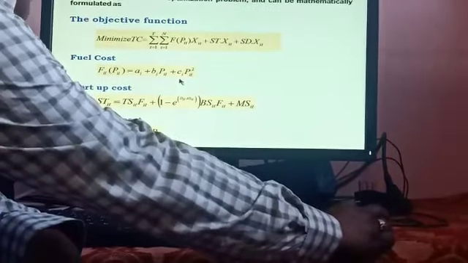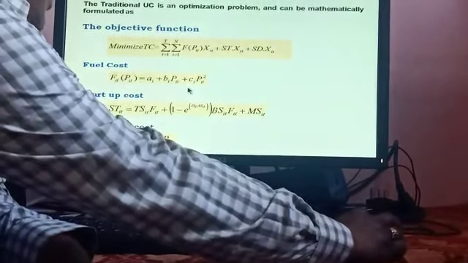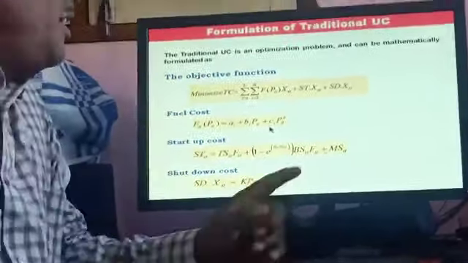In the fuel cost equation, Fi(Pi) is the fuel cost of the thermal power plant. It is represented as the quadratic equation ai plus bi Pi plus ci Pi squared. Here ai, bi, and ci are all fuel cost coefficients. Pi is the power generation of the ith generator. That is the economic dispatch problem.